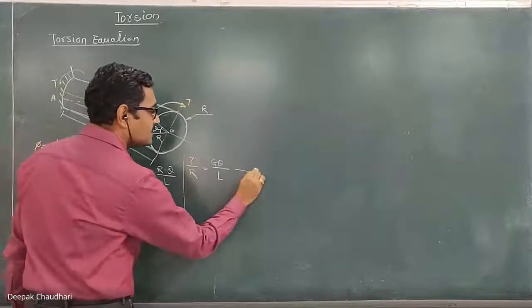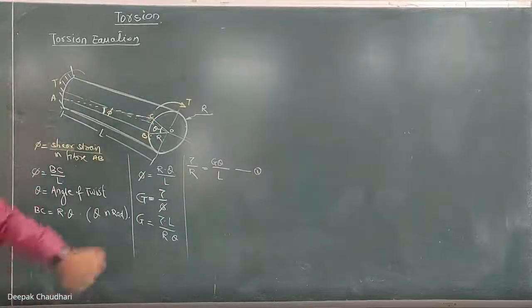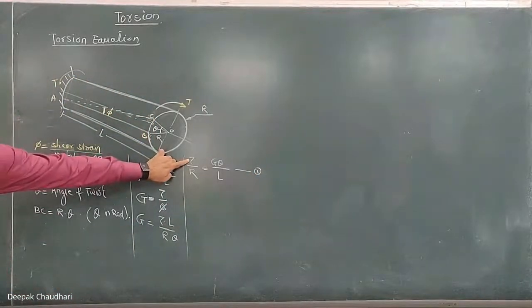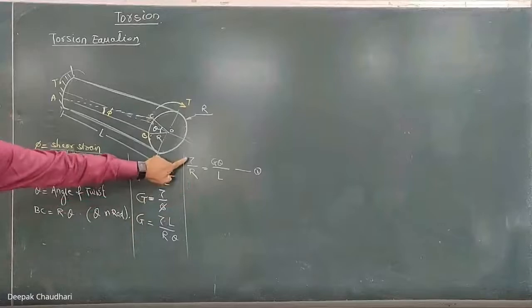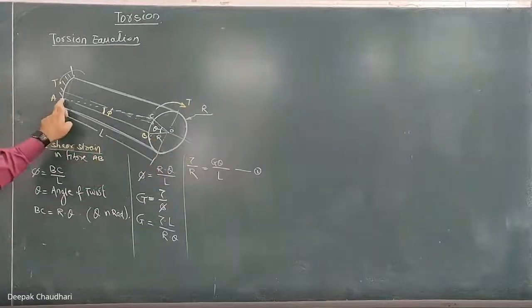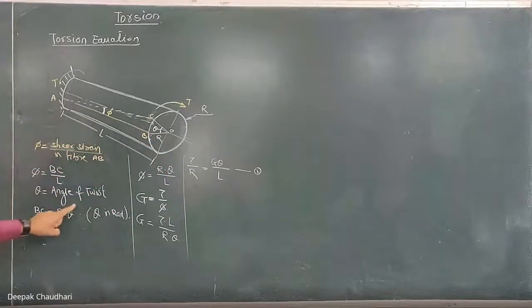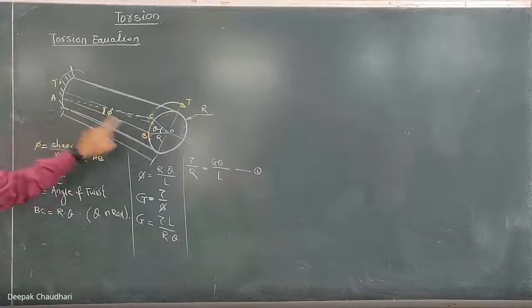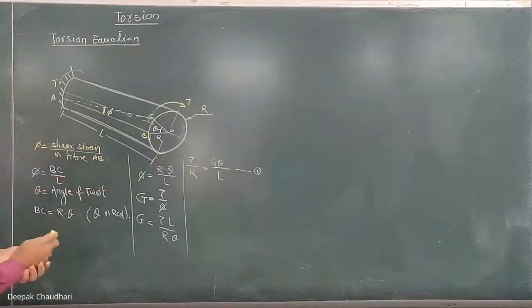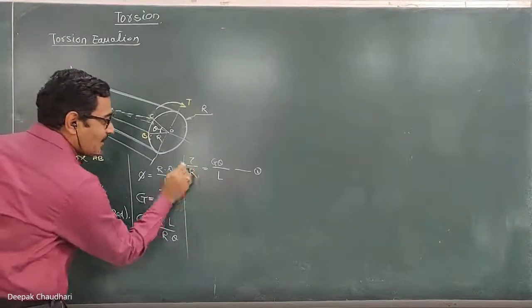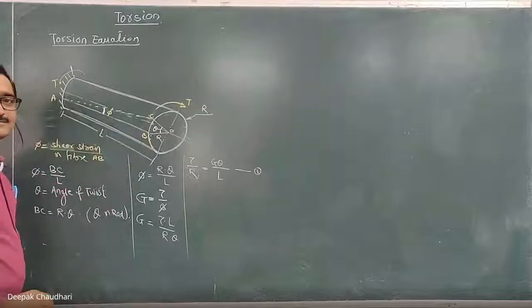This is the first part, which gives you the relation for the shear stress induced. Remember one thing, this is the shear stress induced in this layer AB, because this is the shear strain in the fiber AB. So this is also the shear stress in the fiber AB, which is at a distance of R from the center of the shaft.